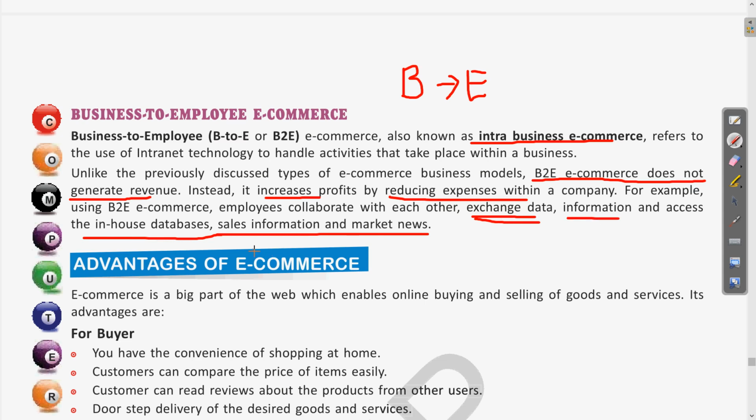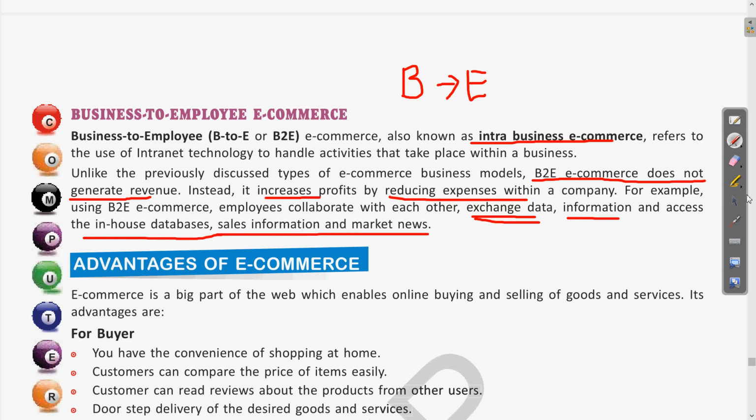The in-house databases are the records of the different people and the different products, all within the company. Not only that, we can also exchange the sales information and the different market news. So this is the business to